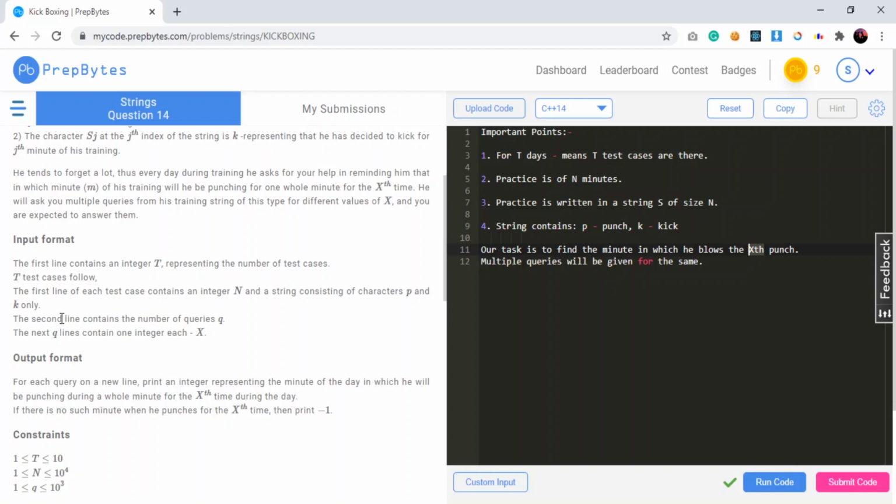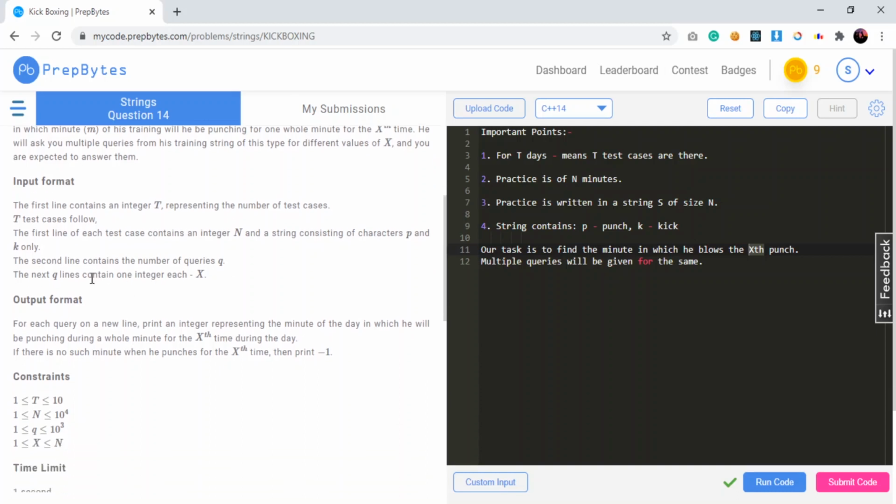The second line contains the number of queries q. And the next few lines contain one integer each, which represents x. Okay, x is the value for which we are running our query, right? For which I am trying to find the minute in which he is blowing the xth punch.